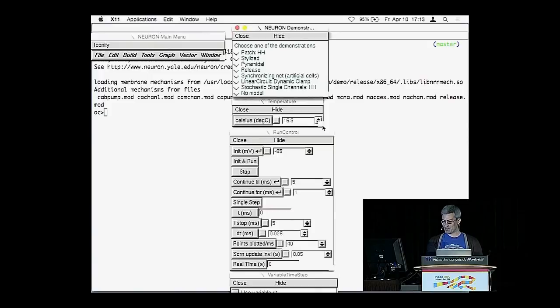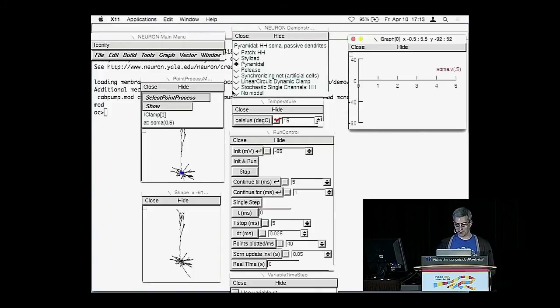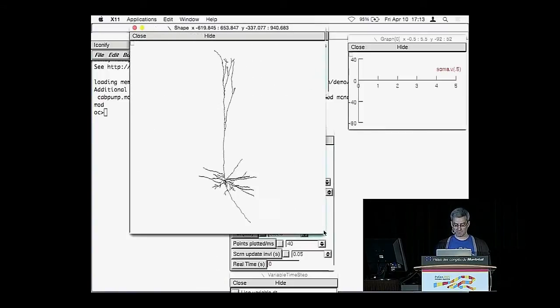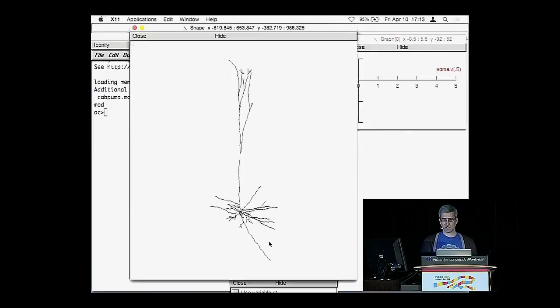Like I said, old program, old GUI. I'll load up this pyramidal example to give you a little bit of a sense of what I mean by neurobiology. This is essentially a simulated neuron. All of these processes around here, except for one of them, are called dendrites. You can think of dendrites as providing input to this cell. And they provide their input as current.